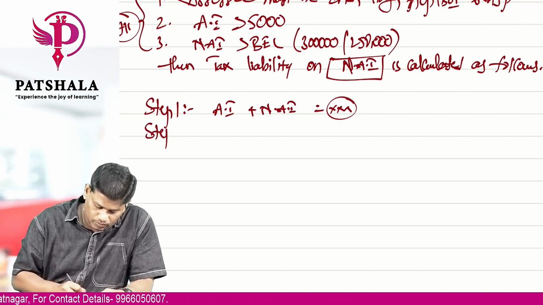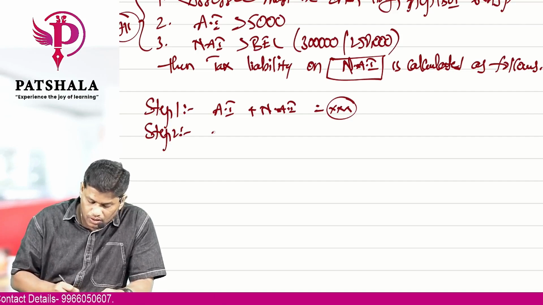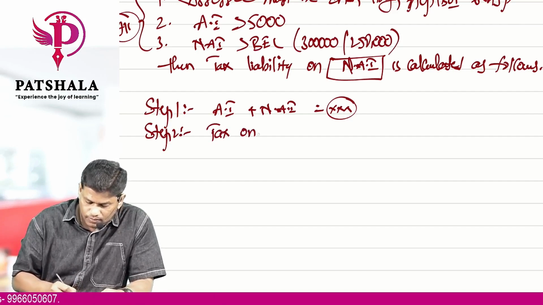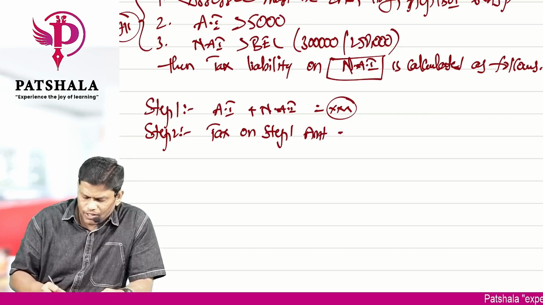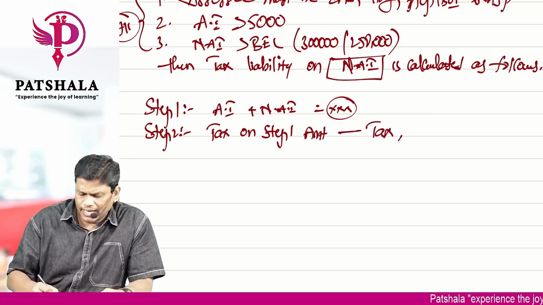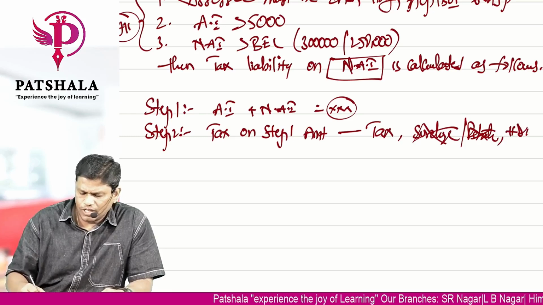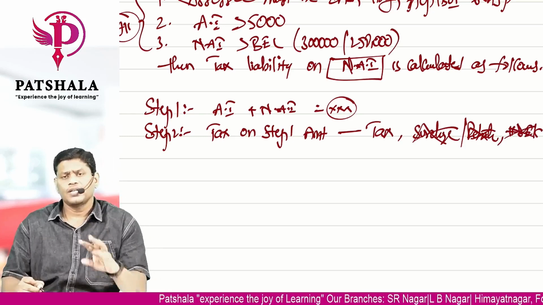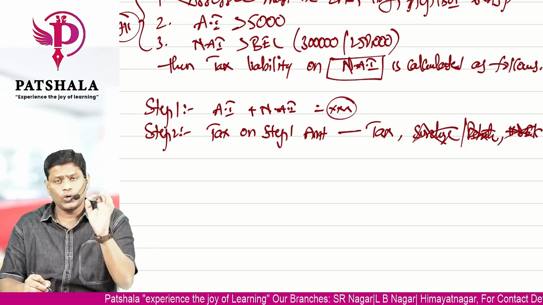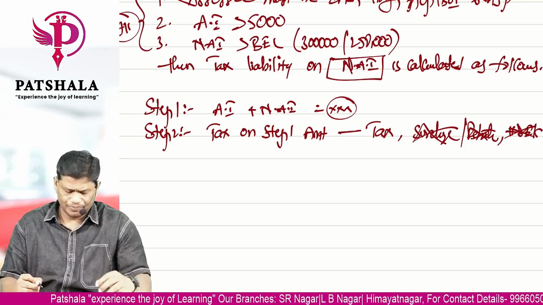Step 2. What is step 2? Tax on the step 1 amount. When you calculate tax on step 1, only calculate tax. Forget about surcharge, forget about rebate, forget about health and education cess. Don't worry about this, that we will see later. Only calculate the income tax.